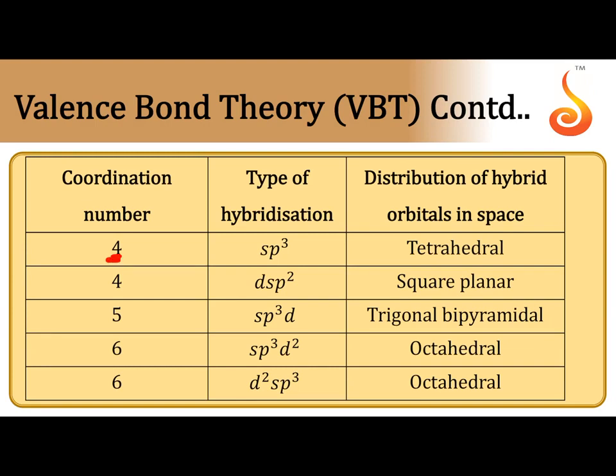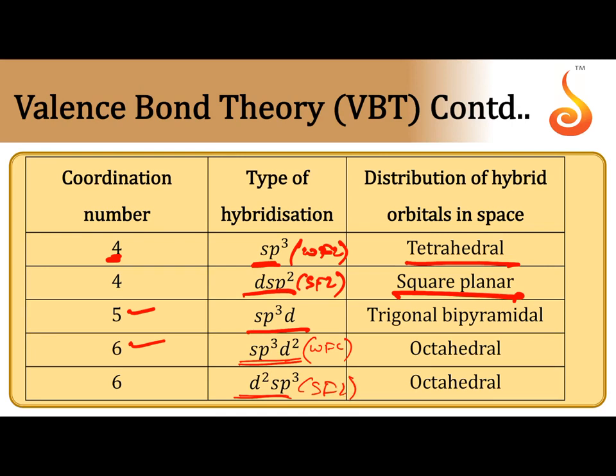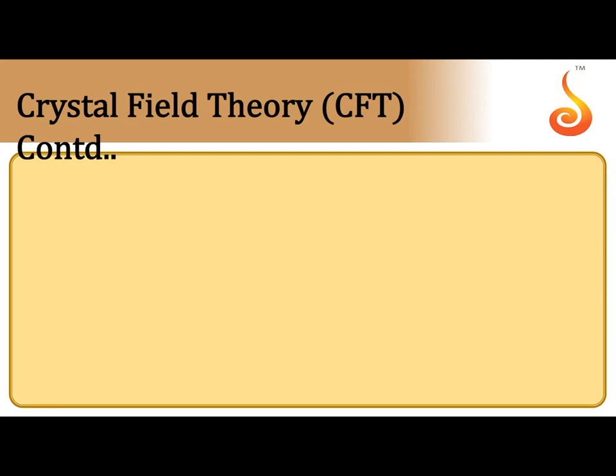So, the details are given. When the coordination number is 4, sp3 hybridization gives tetrahedral, dsp2 gives square planar. This is in the presence of a strong field ligand and it gives a low spin complex. sp3 is in the presence of a weak field ligand, generally it gives a high spin complex. When the coordination number is 5, sp3d hybridization. When the coordination number is 6, sp3d2. This is an outer d orbital complex, in the presence of a weak field ligand. d2sp3 is in the presence of a strong field ligand. An inner d orbital complex is formed, a low spin complex.